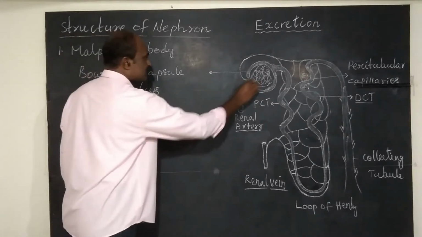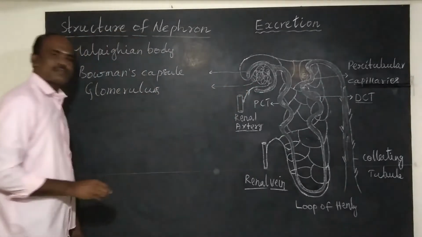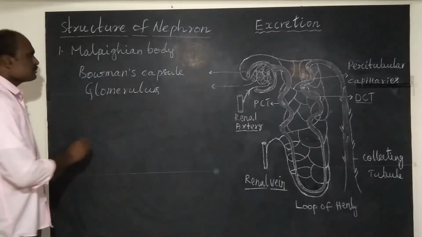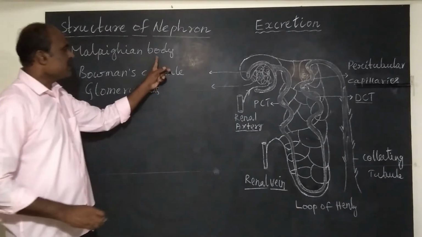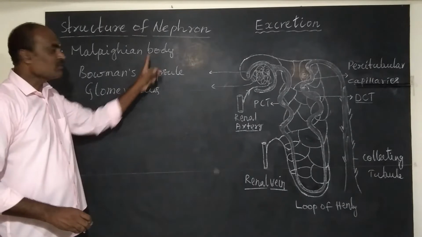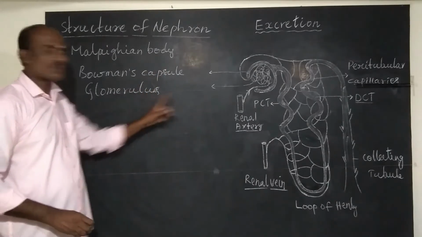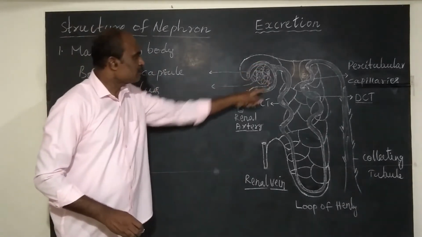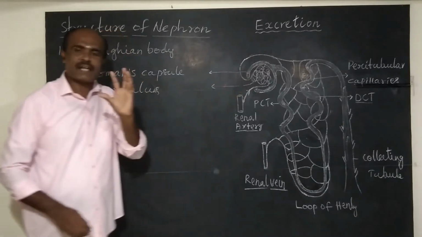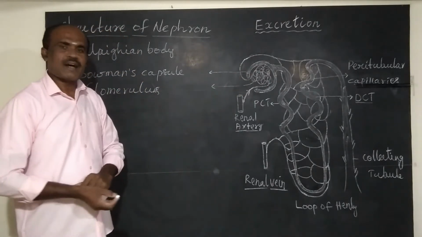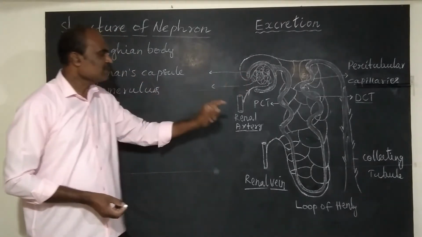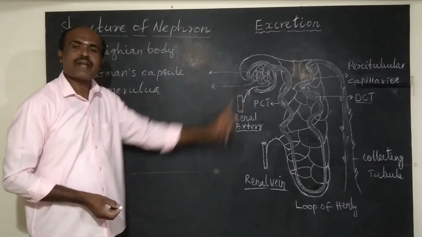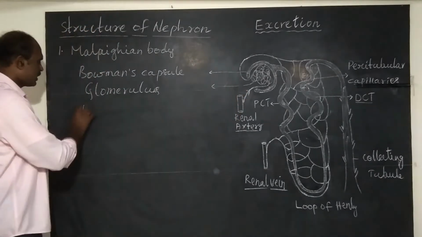This is glomerulus. This Malpighian body consists of Bowman's capsule and glomerulus. This Bowman's capsule is a cup-like structure, and this glomerulus is formed by afferent arteriole.